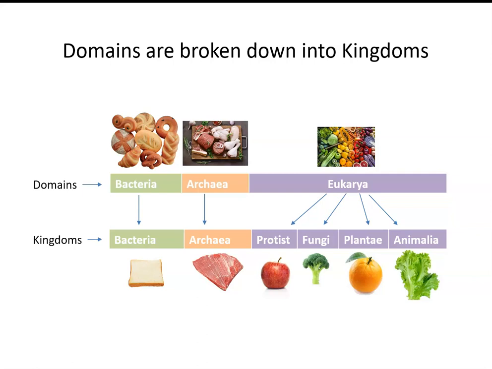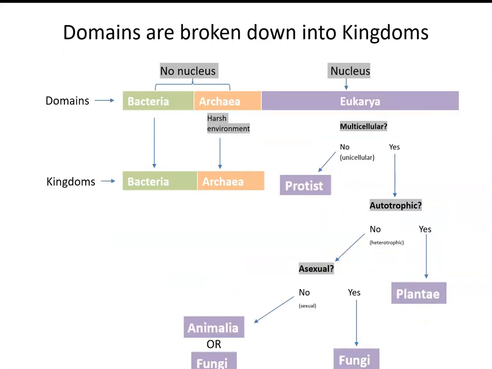So what does this look like in terms of a flowchart? Remember, we first start with domains. Does it have a nucleus or does it not? If it does, we know that it's in the domain Eukarya. If it doesn't, we have to ask ourselves another question. Does it grow in a harsh environment? If it does not, then it's a bacteria. But if it does, it's an Archaea.